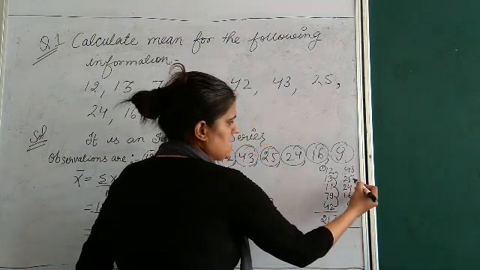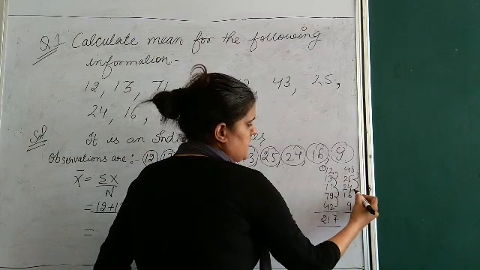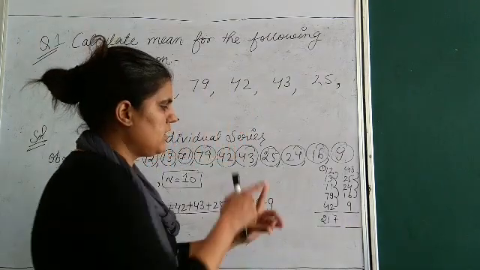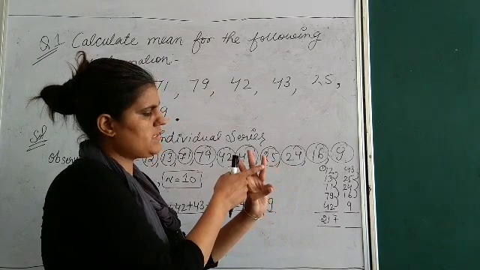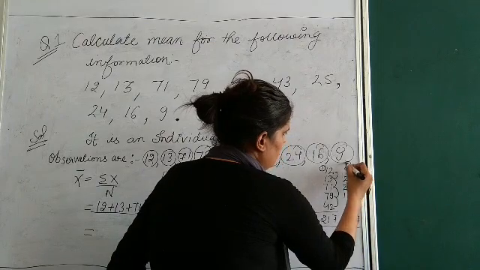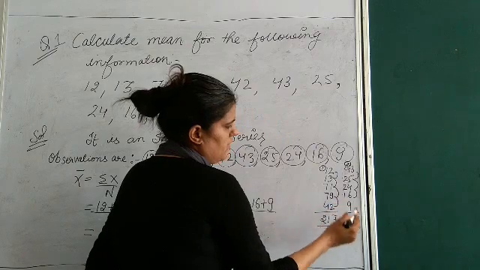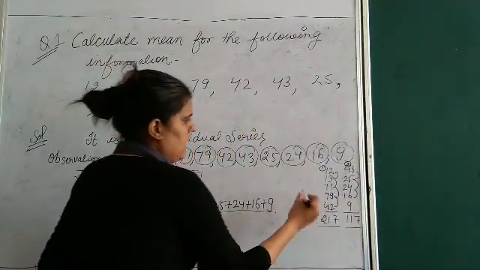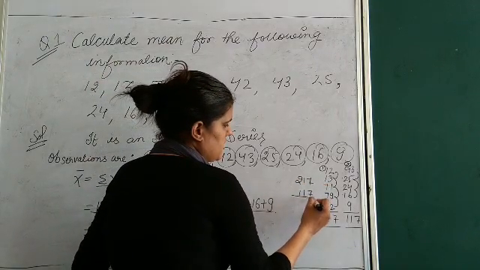Now let me add this: 5 and 3, 8; 8 and 4, 12; 12 and 6, 18; 18 and 9, 27. So 7 and carry 2. Clear? Now I will add both totals, 217 and 117, that is 7 and 7, 4.